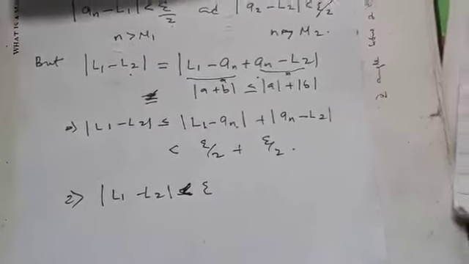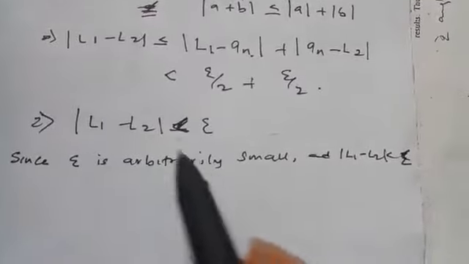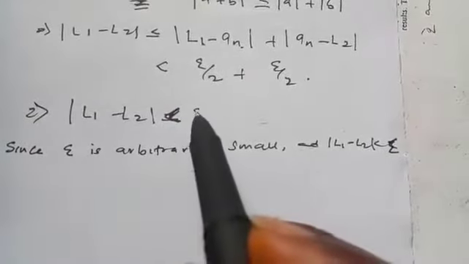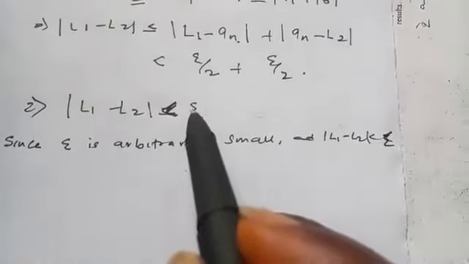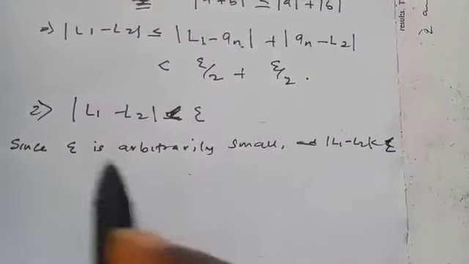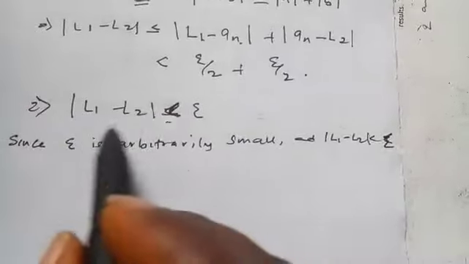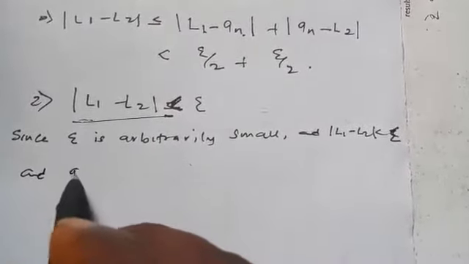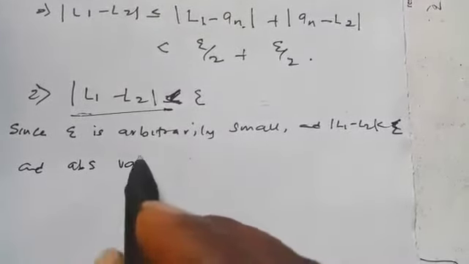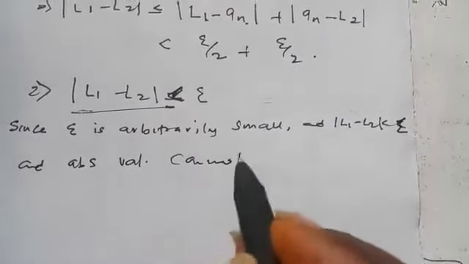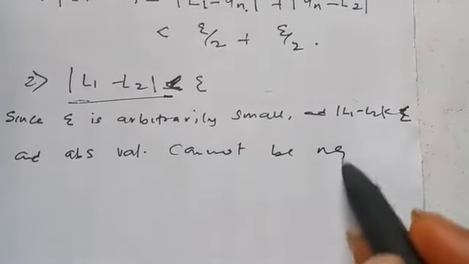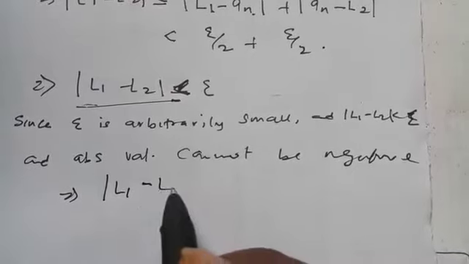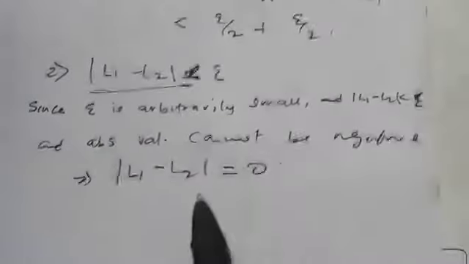Now, since epsilon is arbitrarily small, we have said that for every small number epsilon, this is a very small number, and this one is still less than epsilon. The absolute value can never be negative. So we can conclude that this will be equal to 0.